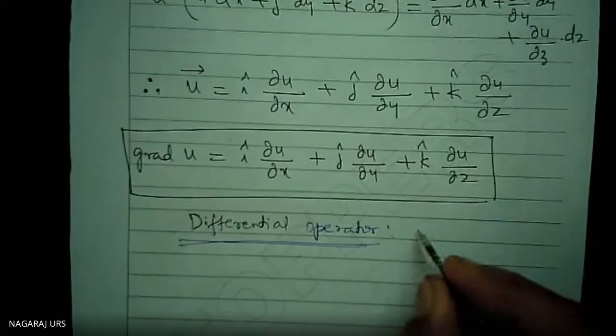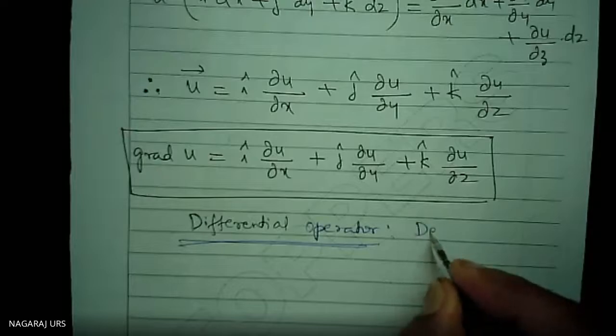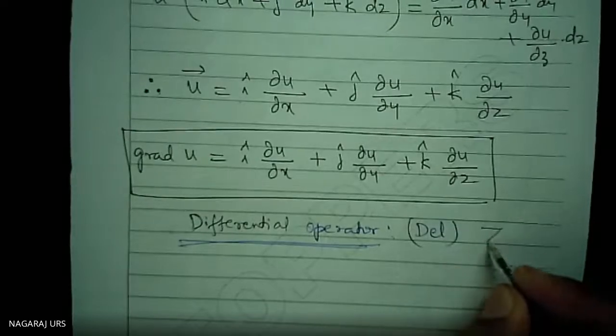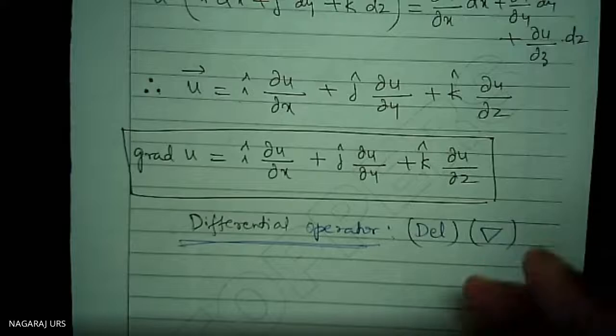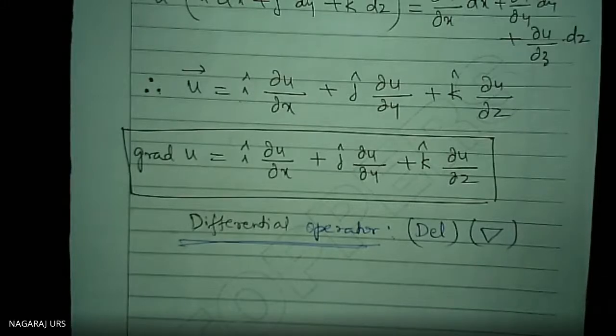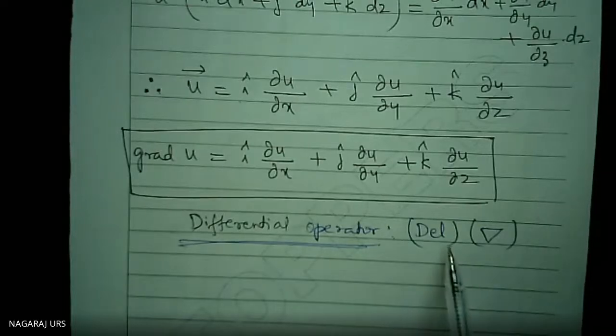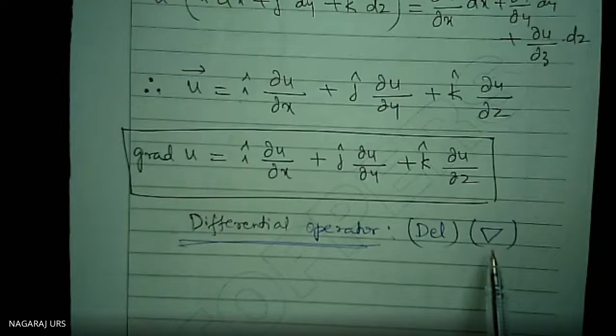This is pronounced as del and written like this. Differential operator is a del operator. Don't write delta. Delta is different. Delta is ulta, the reverse way. It is not delta, it is del. This is the del function.